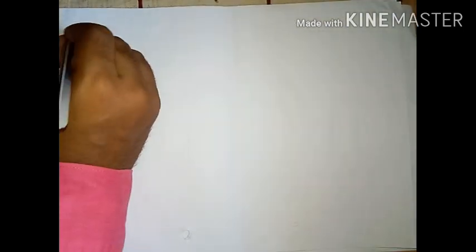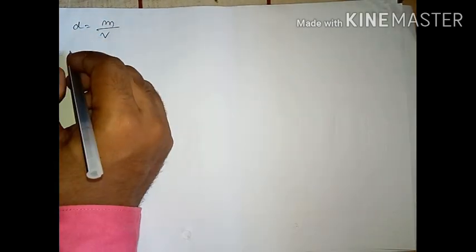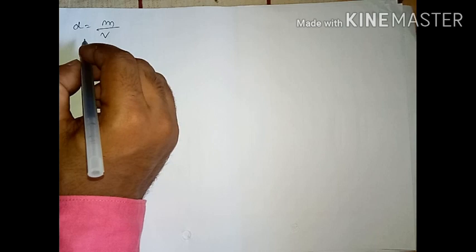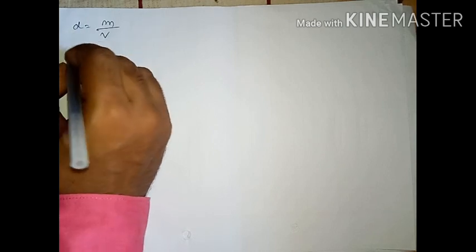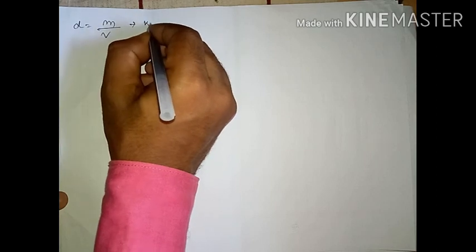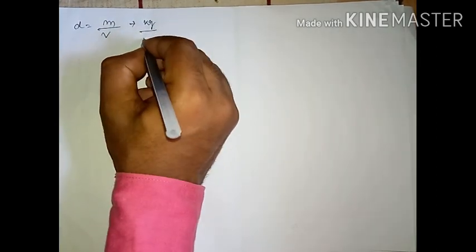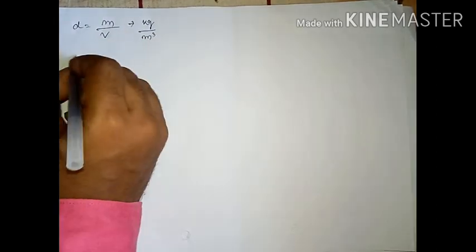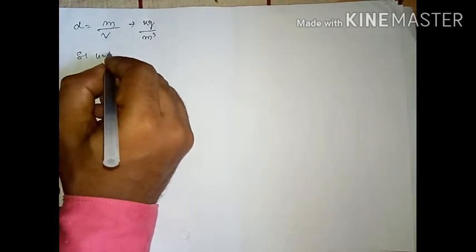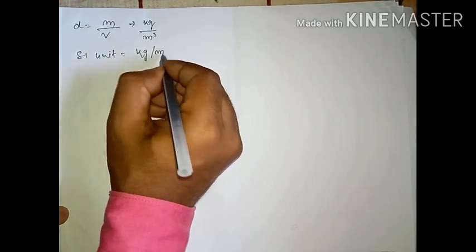So density D is equal to mass by volume. Now students, we are going to find out what will be the SI unit of density. What is the SI unit of mass? That is kg. And what is the SI unit of volume? That is meter cube. So the SI unit is kg per meter cube.